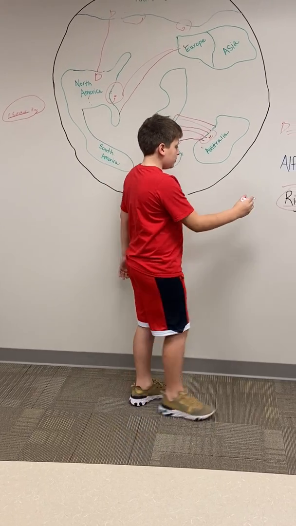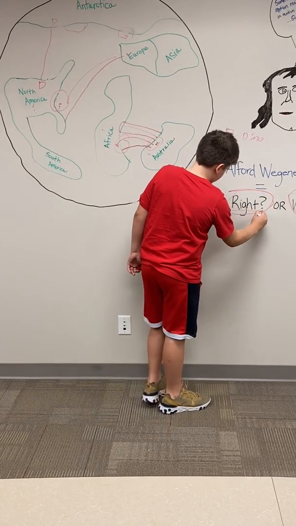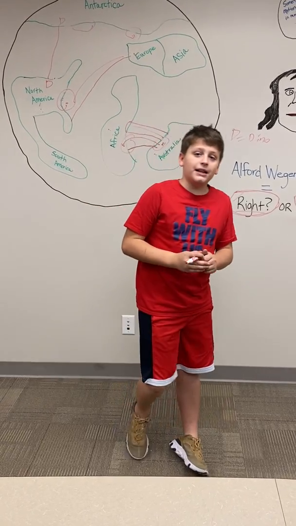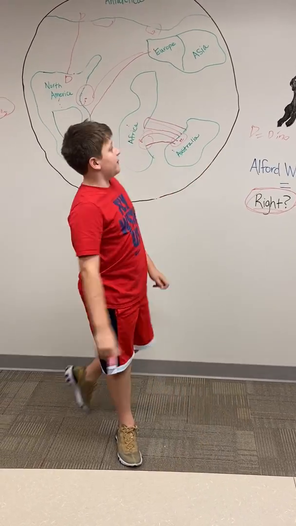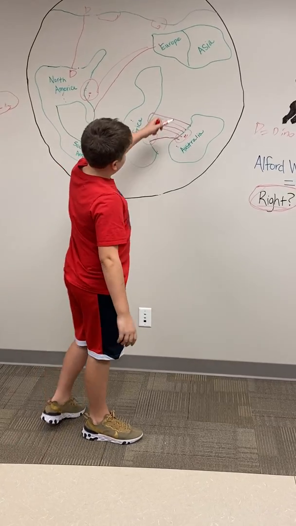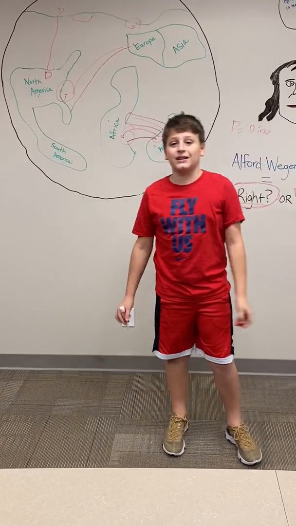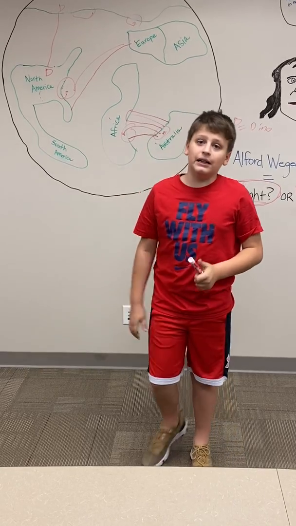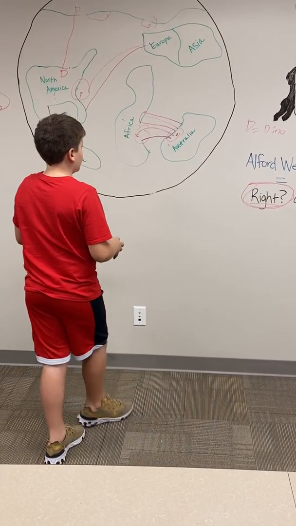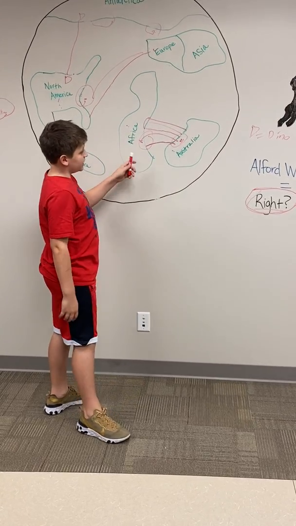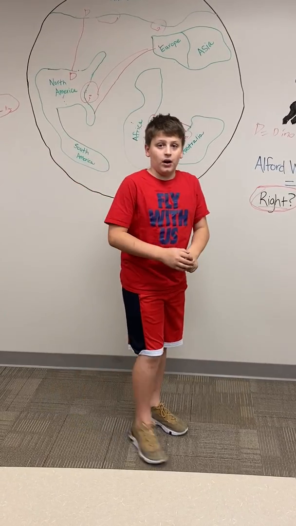Now, I believe that Alfred Wegener is right because of these, and this is my evidence to back him up. You should believe that too, because Alfred Wegener is right, and now there's even more evidence to support his theory. Back in the 1920s, Alfred Wegener was considered insane due to his evidence being a little bit wild. But now we can truly tell that his evidence is correct, and that is why.